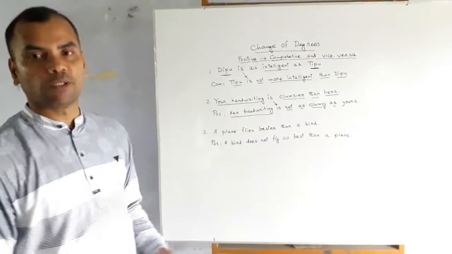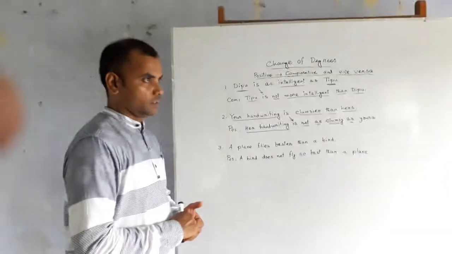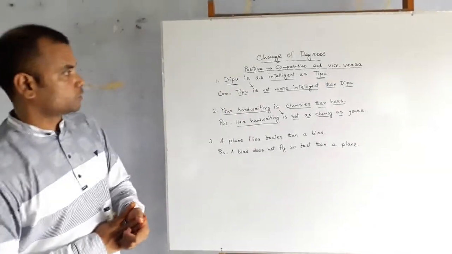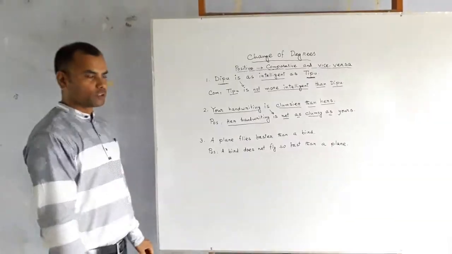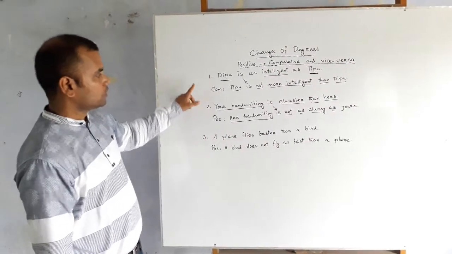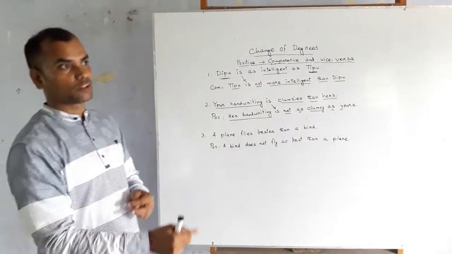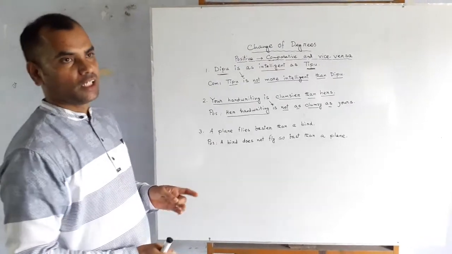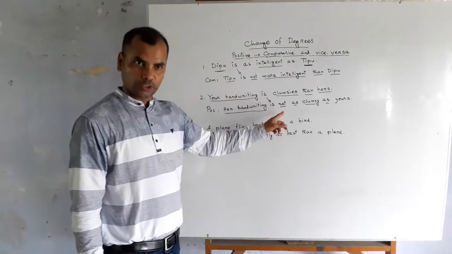This answer will be smarter. But if you write your handwriting, then actually it does not sound well. So you have to use yours. So I think, dear students, you have understood this, because here, like this one, you have to change the two sides. The last part or the last side will come at the beginning, and the first part will come to the end. And if there is no not here, you have to bring a not here.